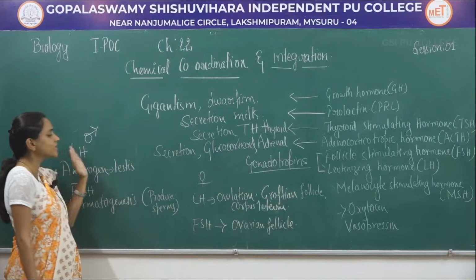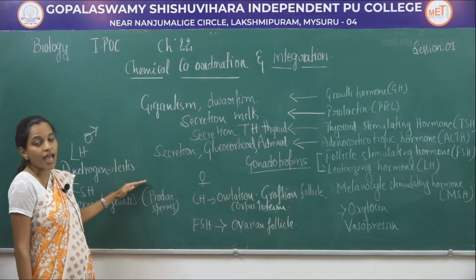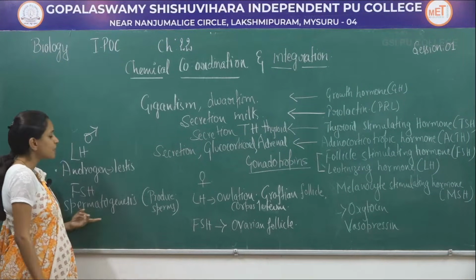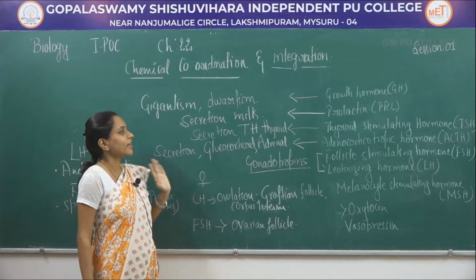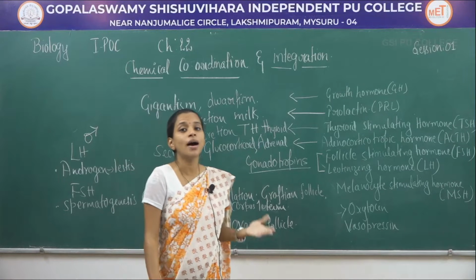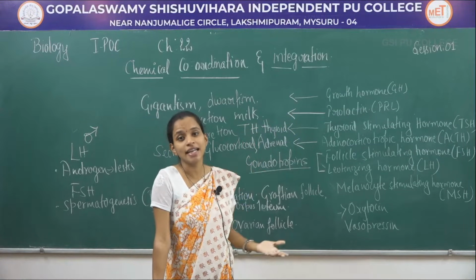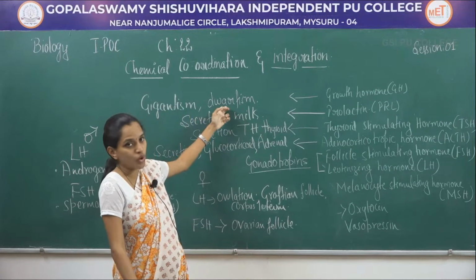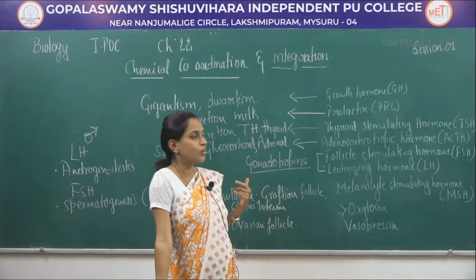Whereas in case of male, luteinizing hormone releases androgens from the testes, and follicle stimulating hormone helps in production of sperms, which is termed spermatogenesis. So that is about all the different types of hormones produced from the anterior pituitary, which we call pars distalis. Growth hormone helps in growth and development. When secreted in higher amount, it leads to gigantism, and undersecretion leads to dwarfism. Prolactin helps in secretion of milk in the mammary gland of pregnant women.